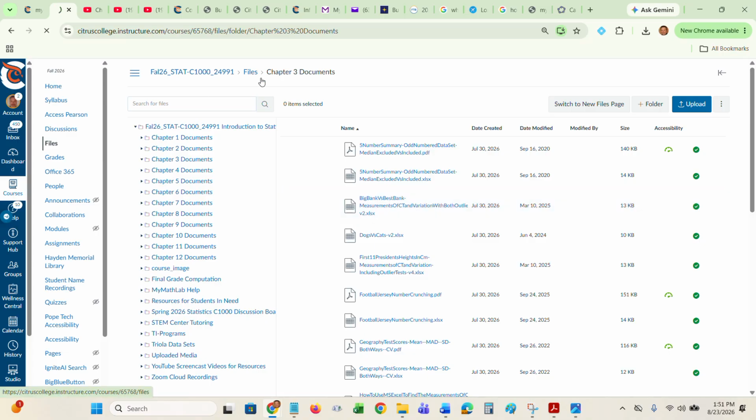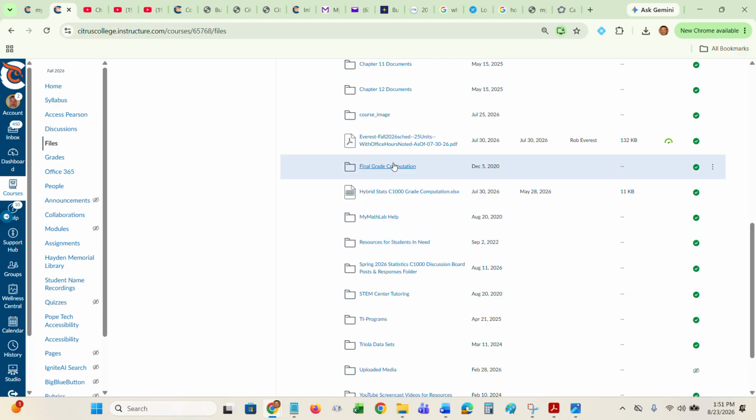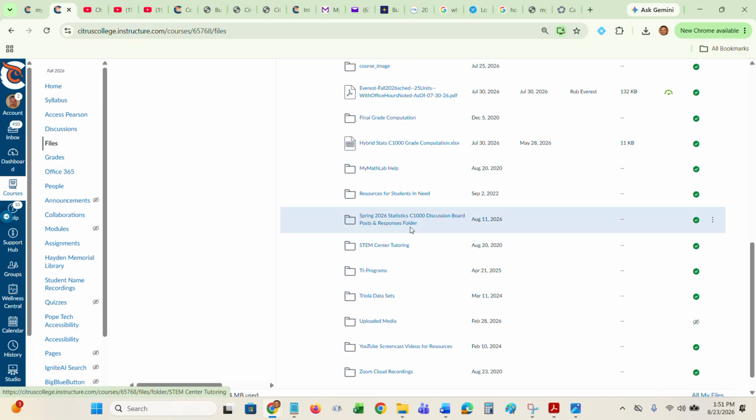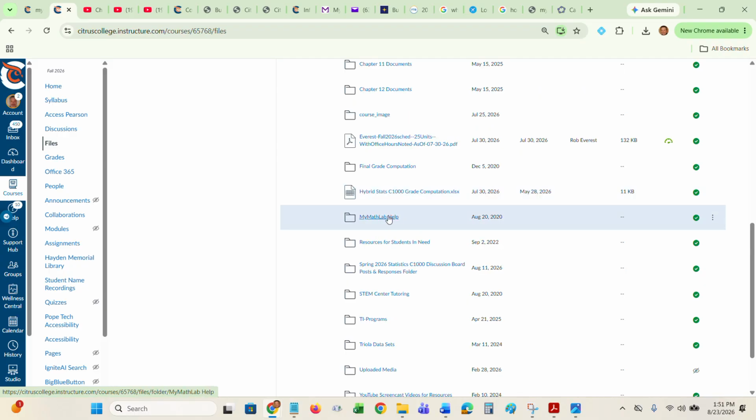So you should go through the files folder and look at all the resources in there as well, not just for content, but how you compute your grade at the end, resources for students, more information about the discussion board posts, STEM Center tutoring, YouTube videos for resources, and a folder on helping you with My Math Lab. You will be clicking your grades right here.